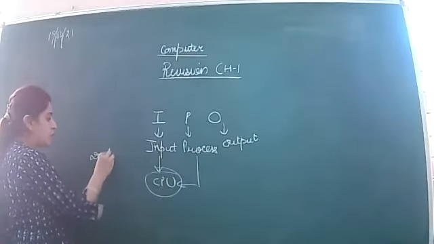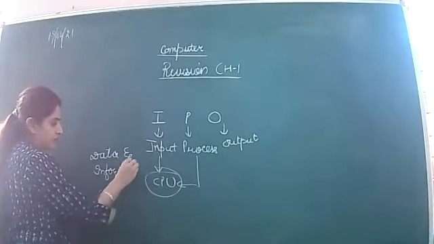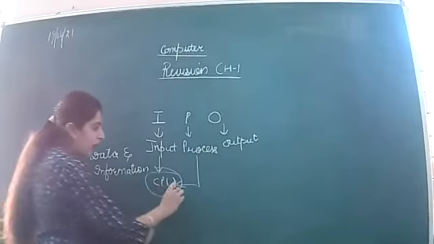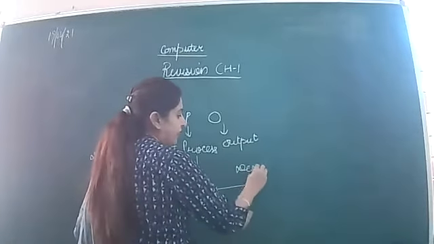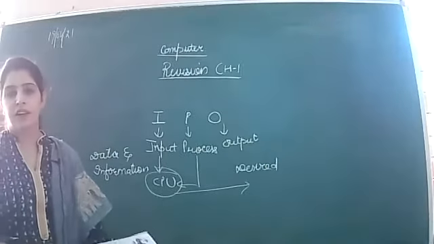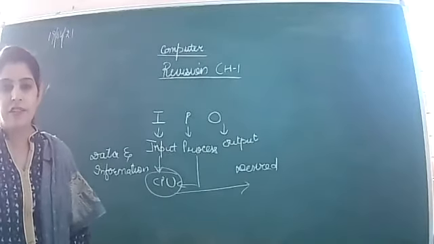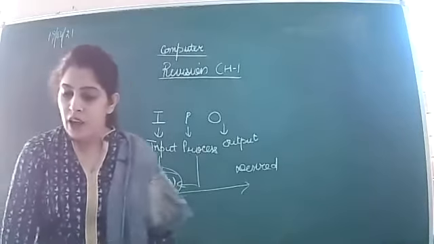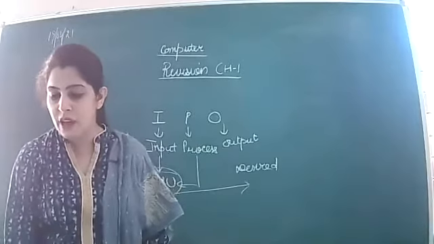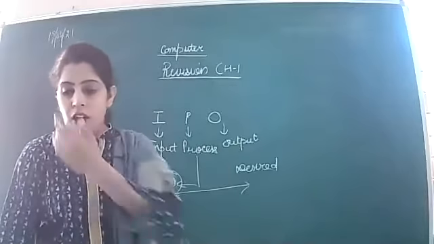So basically we enter data and information, and this data and information is processed by the CPU and then we finally get the desirable output. Clear? Input, process, output, the three terms are clear to everyone? The data which is entered into the computer is called input. The manipulation of data, manipulation means processing of the data, is called process. And the results of the processed data, when you get them after the processing, is called output.